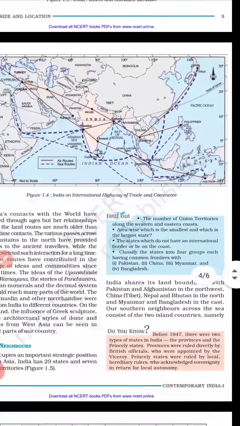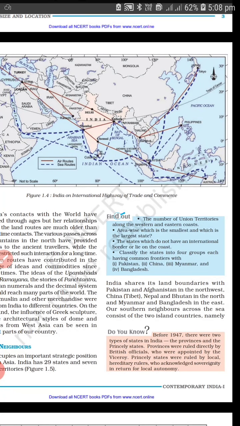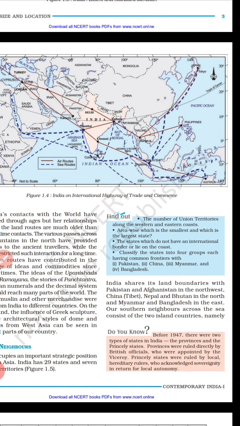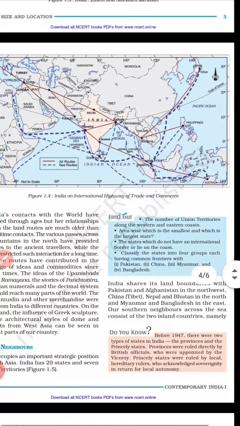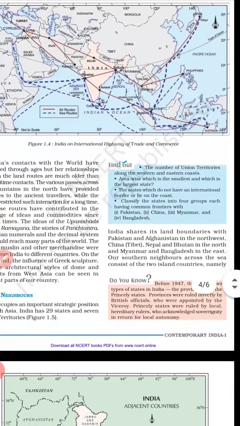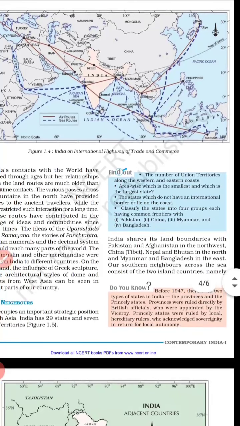The union territories are Lakshadweep, Daman and Diu, Dadra and Nagar Haveli, and Mahe belonging to Pondicherry. And if you are talking about the eastern coast, there is Pondicherry and the Andaman and Nicobar Islands.